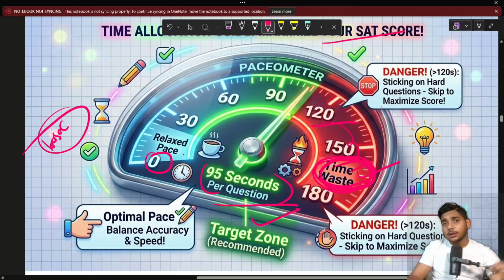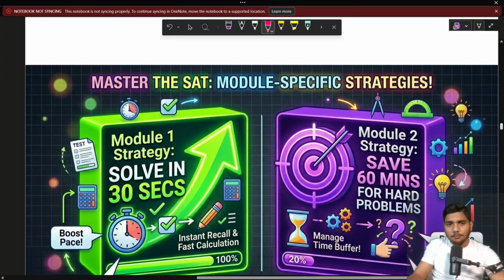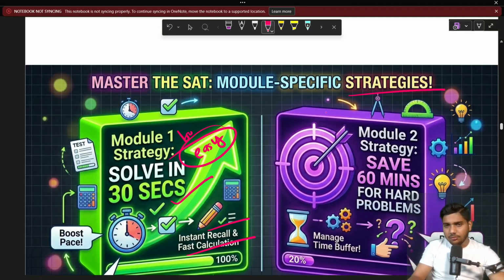So how can you improve your timing? Practice more and more questions. Don't worry, we are here. Now, master SAT module-specific strategies. I already explained the module 1 strategy: solve one question in a 30-second average time period, with instant recall and fast calculation. It's easy and moderate for all students. The game changer is your module 2 strategy.